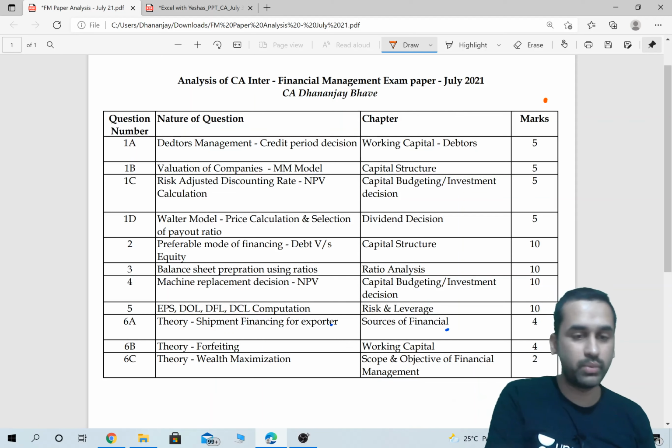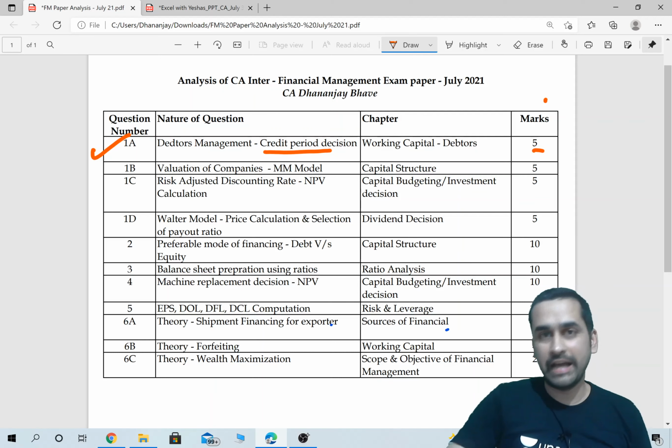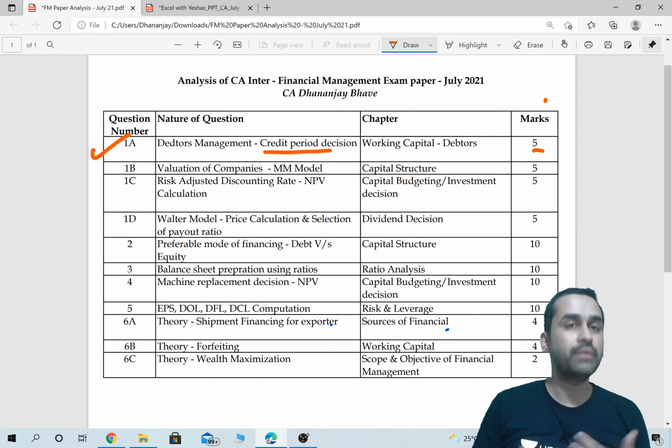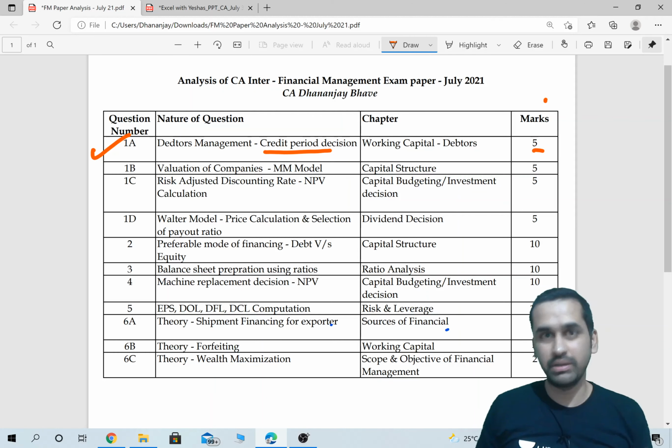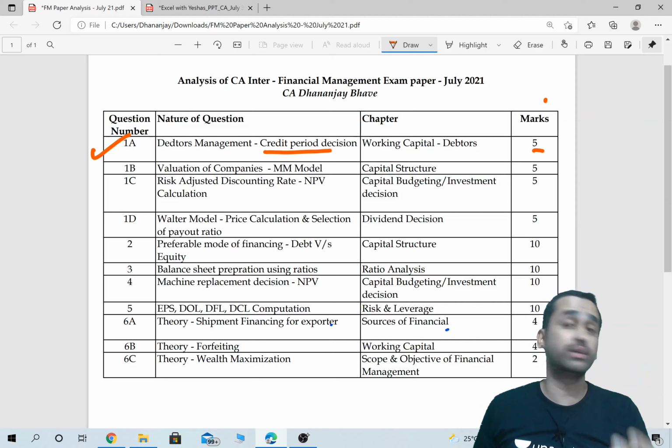Let's start with question number 1A. This was from debt management, credit period decision, a 5 marks question. Here they had given 3 plans with 3 different sales, bad debt percentages, and opportunity cost. You just had to prepare one table with particulars, existing policy, and the 2 proposed policies with sales, bad debts and other costs and opportunity cost.